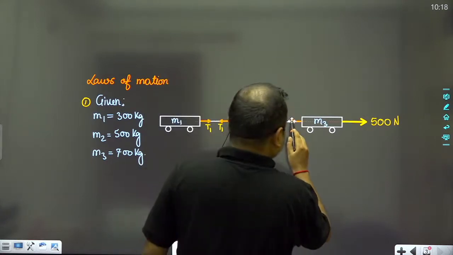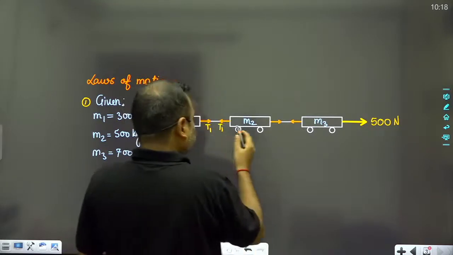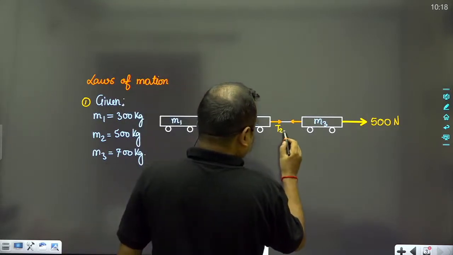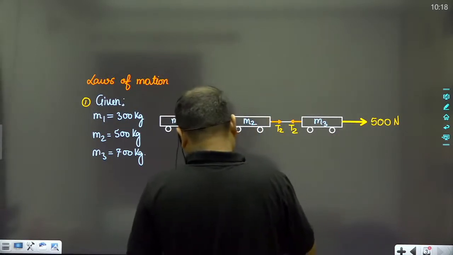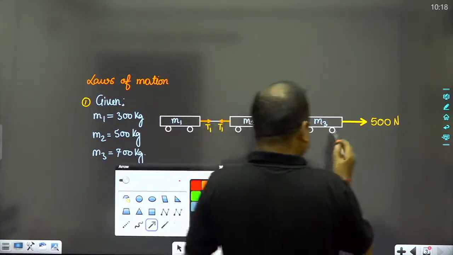This tension is T2, like this. Suppose that this is T1, and now we all know that this tension is T2, and this tension will be equal to T3.